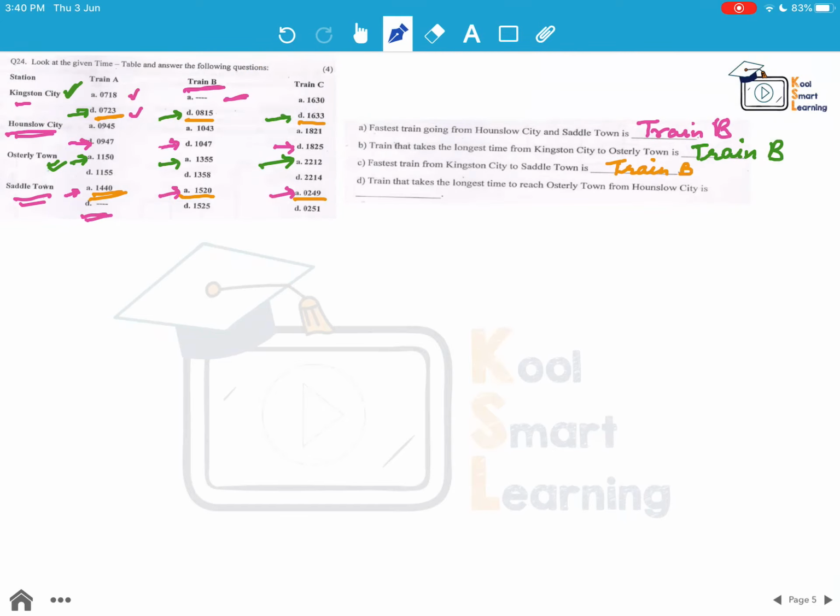Now for the last one, we have to find out the train that takes the longest time to reach Austerley Town from Honshu City. So between these two, we'll take the departure of this and the arrival of this, the departure of this, arrival of this, departure of this, arrival of this. And we have to find out which train takes the longest time, and in this case it is train C.